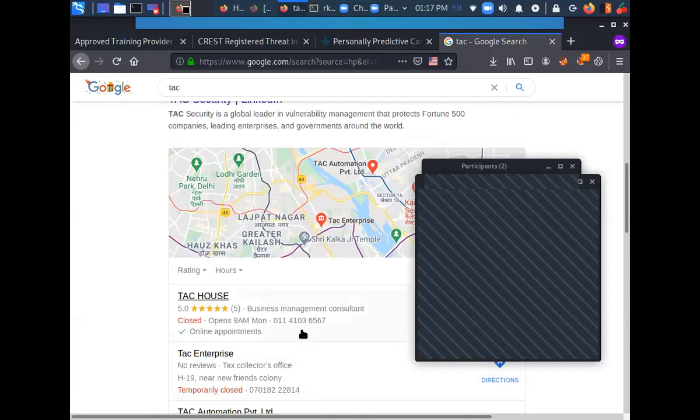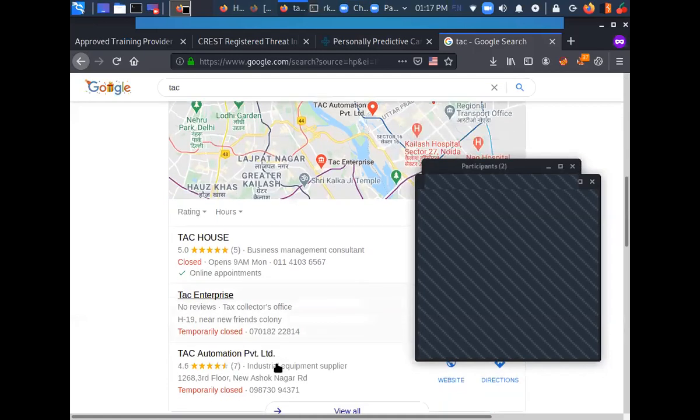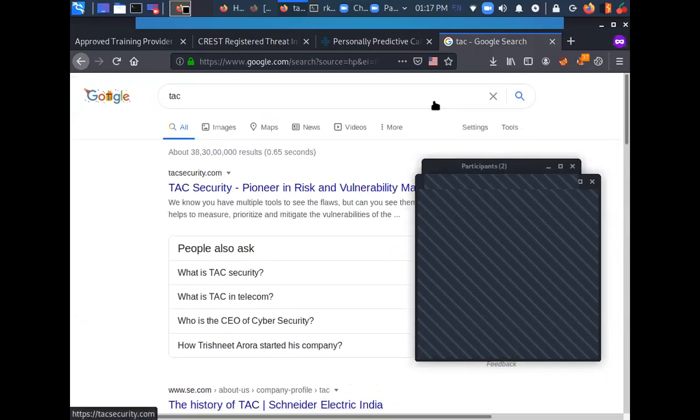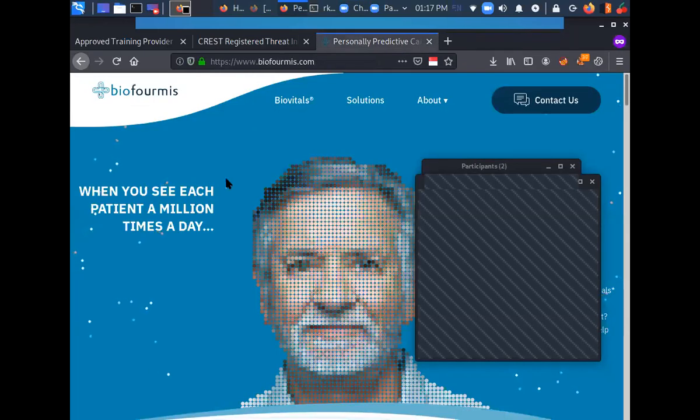I don't know if they have an office in Delhi as well. These are certain famous cybersecurity companies here.